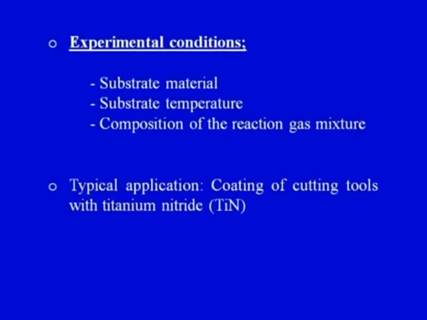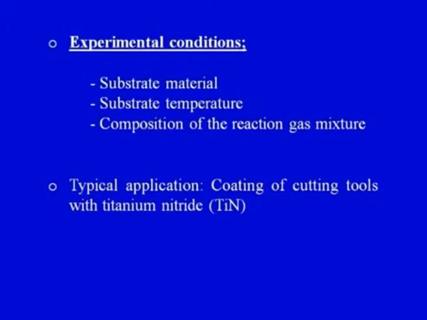Finally, the composition of the reacting gas mixture, because we have seen the gas or the vapor is coming as an input and the reaction is taking place on the surface of the substrate. So, we have to see what should be the ideal composition of the reaction gas mixture, because that would dictate the type of coating that we would get, or the chemical composition of the coating that would be deposited on the substrate. So, these three important points have to be borne in mind, that is, the substrate material, the substrate temperature and the composition of the reaction gas mixture.